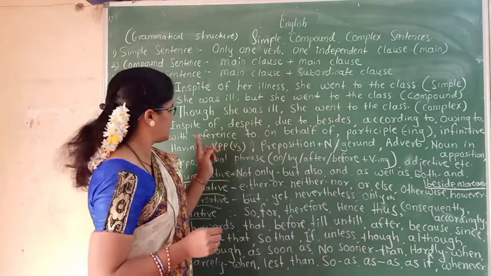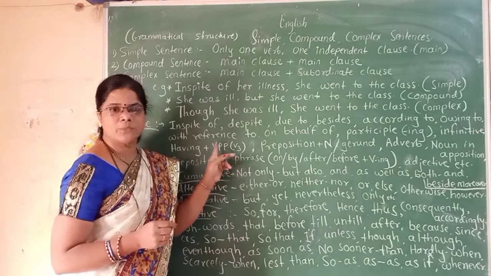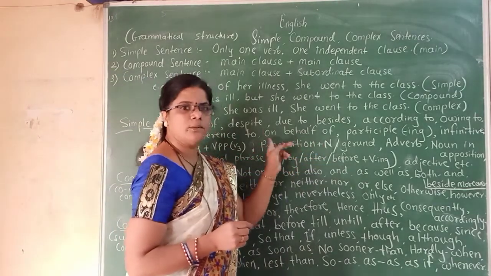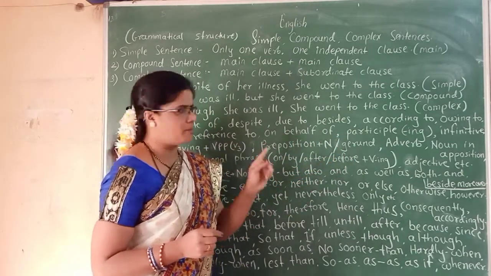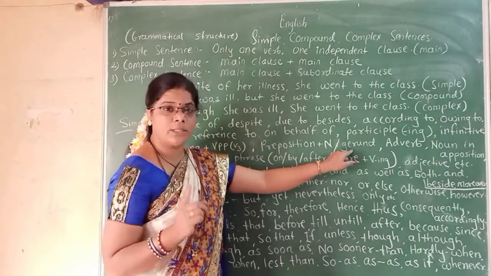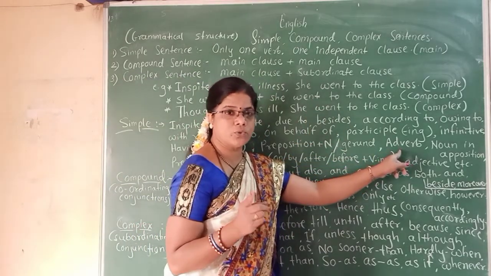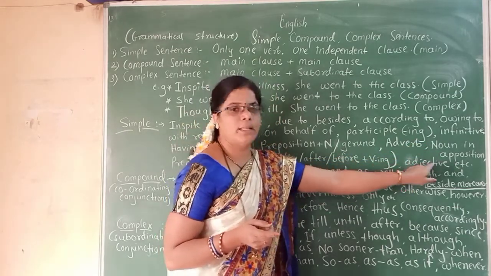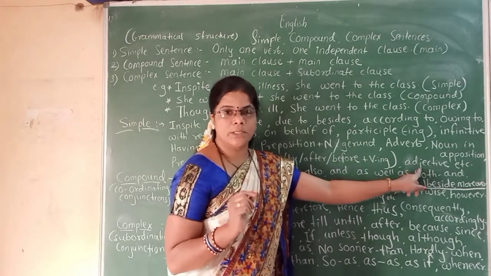of the verb, having plus VPP, that is the V3 form, verb past participle, then preposition plus noun or preposition plus gerund form. Gerund means V-ing, that is the ing form of the verb. So here, preposition plus noun or preposition plus gerund you will find in simple sentences. By using some adverbs we can frame simple sentences, then noun in opposition and also an adjective, or by using some adjectives we can prepare these simple sentences.